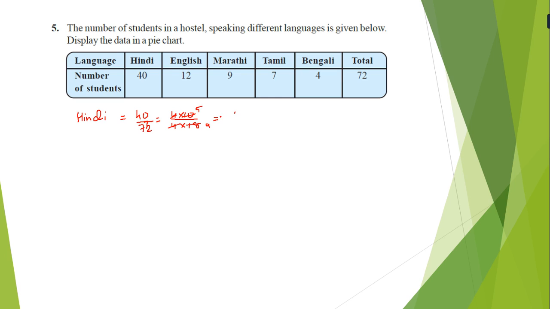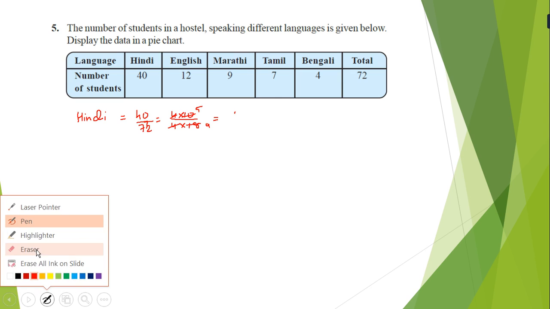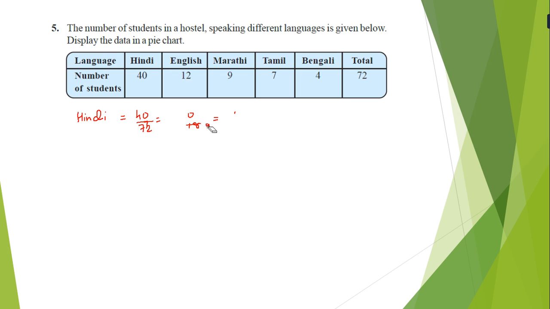So 5 by 9. Or if you apply the shortcut method, we write 8 5s and 8 9s. So I am explaining again, that is 40 upon 72.